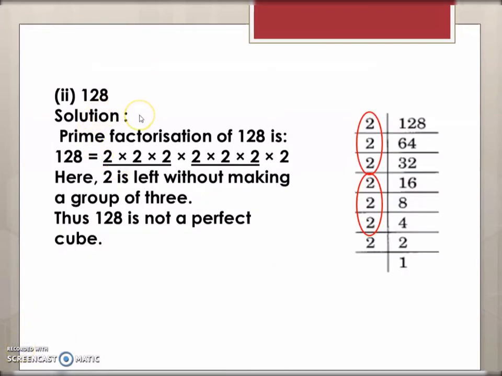Now the next number is 128. You have to check if 128 is a perfect cube or not. So 128, when you factorize, you will observe that it will have 7 2's in its prime factorization. And when you try to arrange in groups of 3, you will observe that one of the 2's is left out of this arrangement. So 2 groups of 3 you can make and 1 2 is left out. So therefore all the prime factors cannot be arranged in groups of 3. So 128 is not a perfect cube.